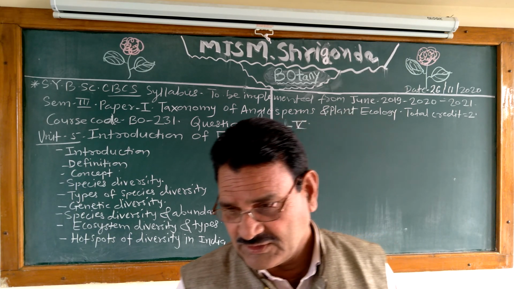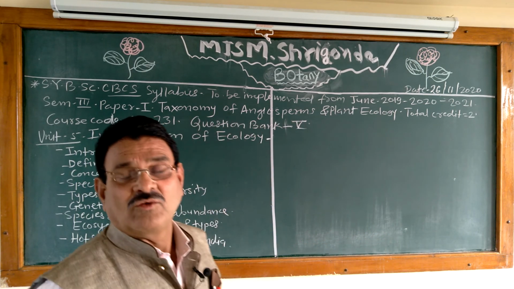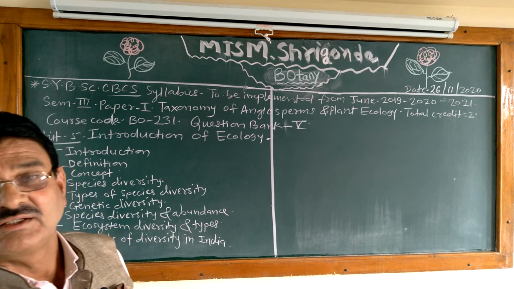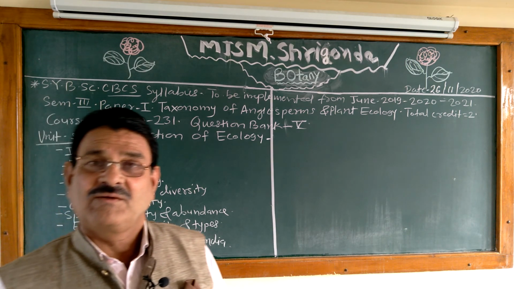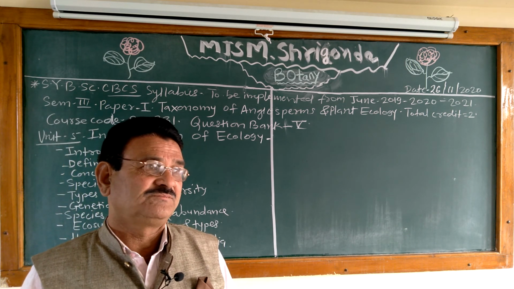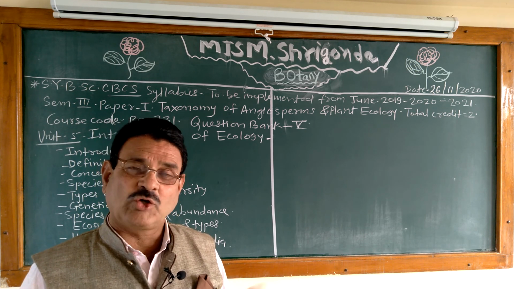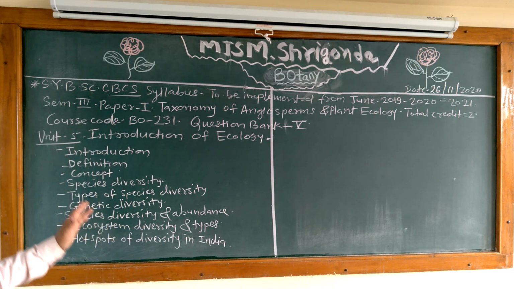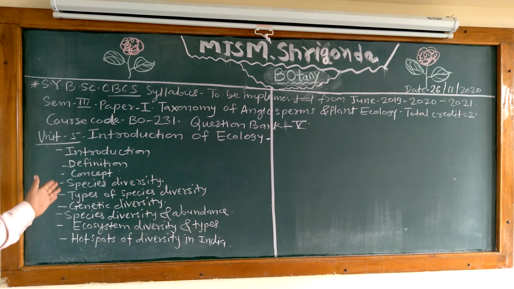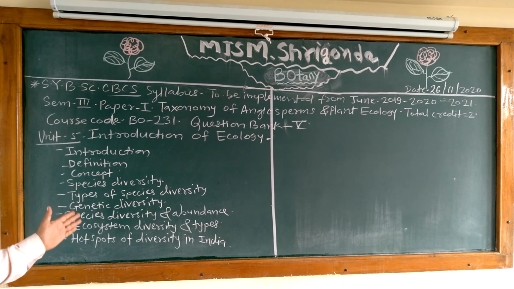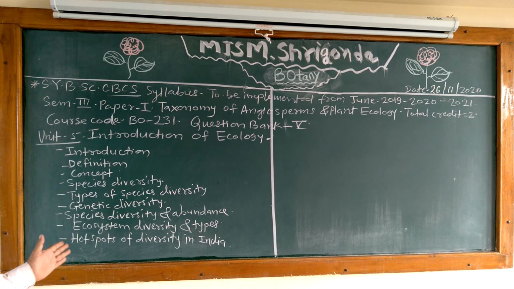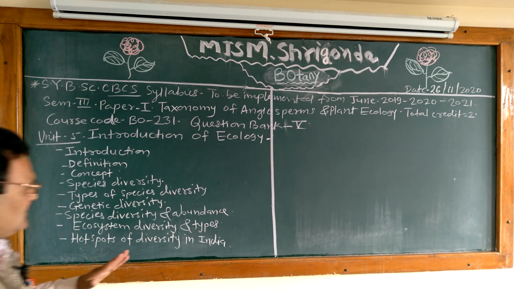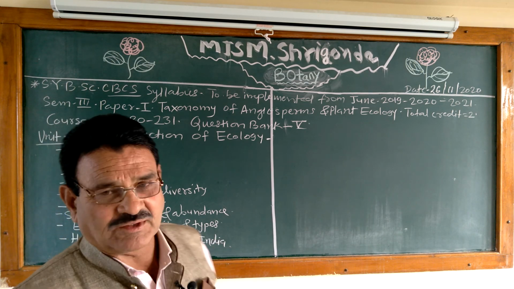About 72 questions are asked in the examination, that is multiple choice, short answer questions, long answer questions, and write notes. In this chapter there are introduction, definition, concept, species diversity, types of species diversity, genetic diversity, species diversity and abundance, ecosystem diversity and its types, hotspots of diversity in India, hotspots of biodiversity in the world. These are sub-articles in that chapter.